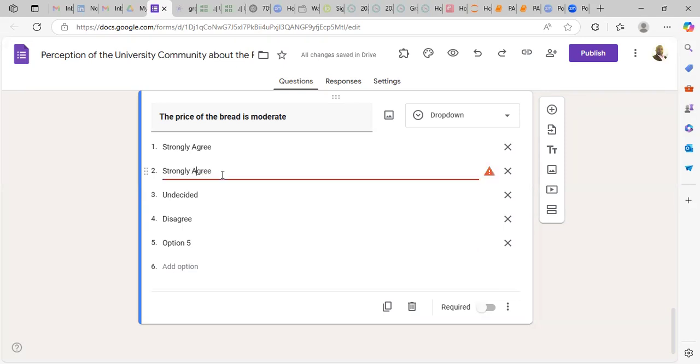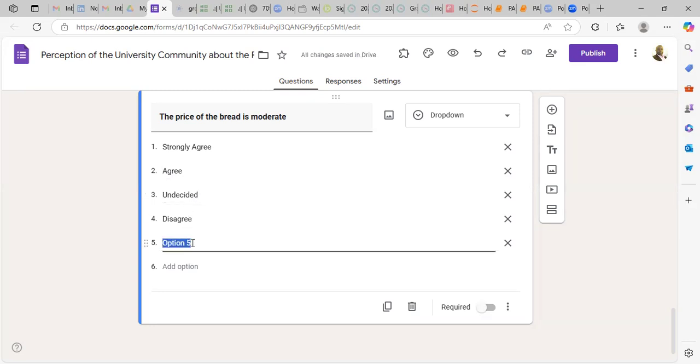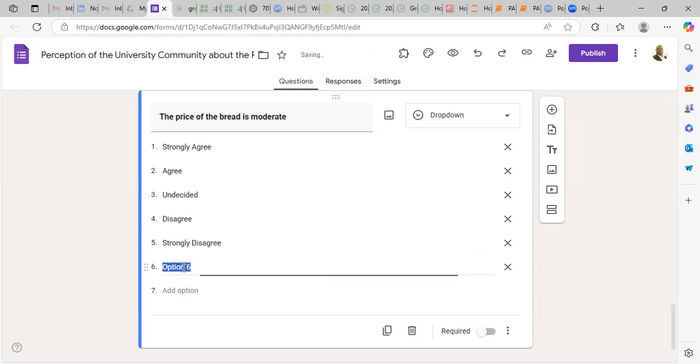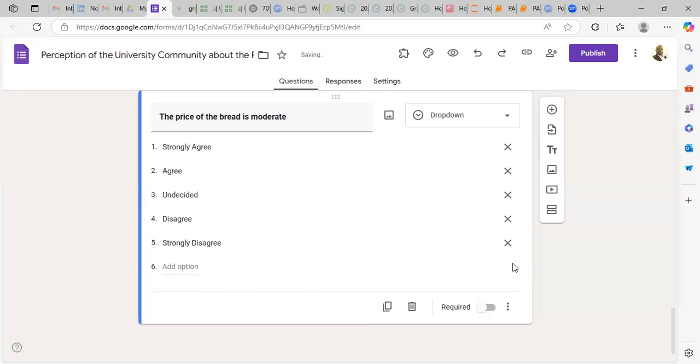Strongly agree. Our first answer should be strongly agree, then followed by agree, then undecided, disagree, then strongly disagree. Yes, thank you. That's the reason. So answer this one now. So now I hope it's okay.